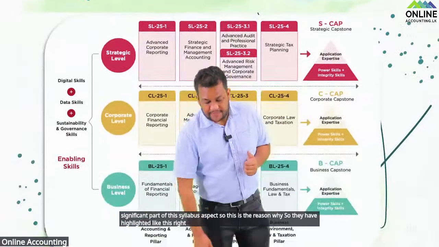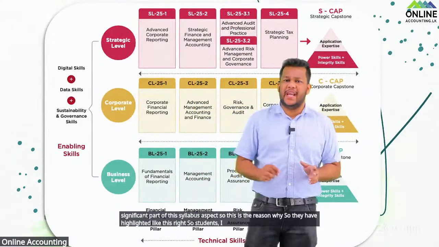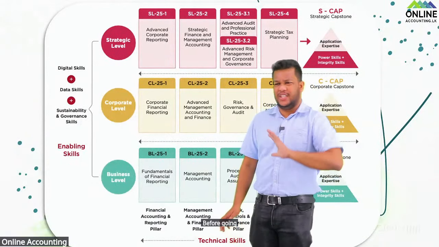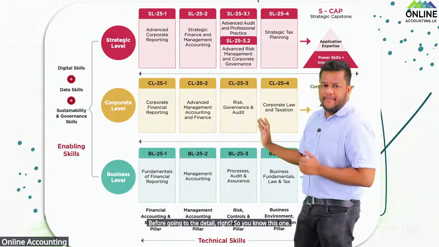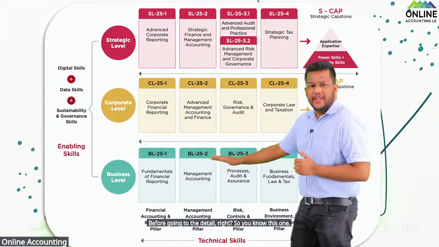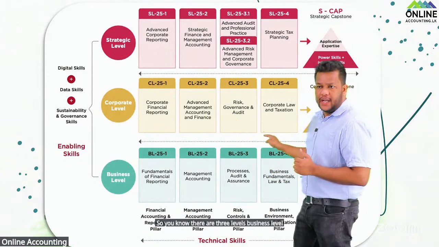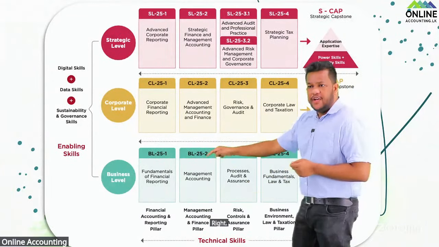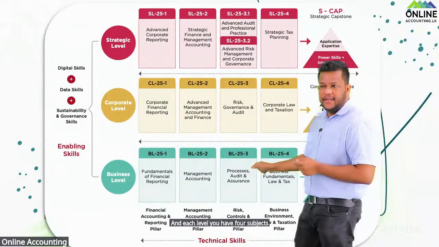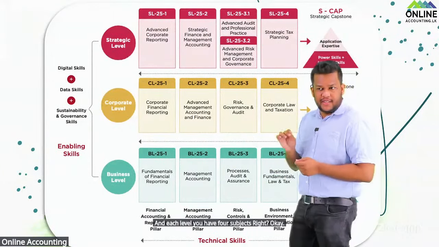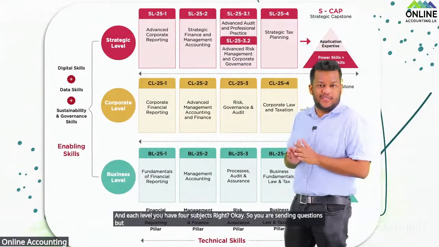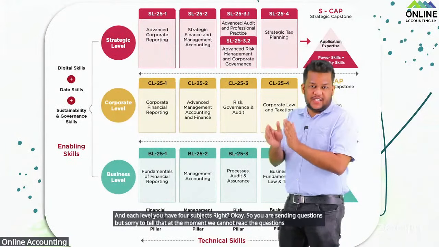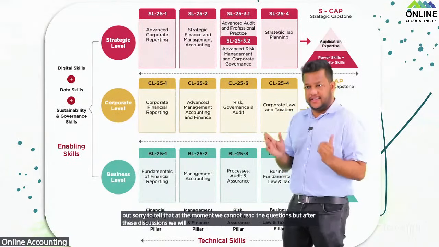So students, I will give you a basic understanding on this one before going to the detail. So you know this one. මම මේක ගැන ගොඩක් කියන්නේ. So you know there are 3 levels: business level, corporate level, strategic level, and each level you have 4 subjects. Okay, so you are sending questions, but sorry to tell that at the moment, we cannot read the questions. After these discussions, we will read your questions and answer.